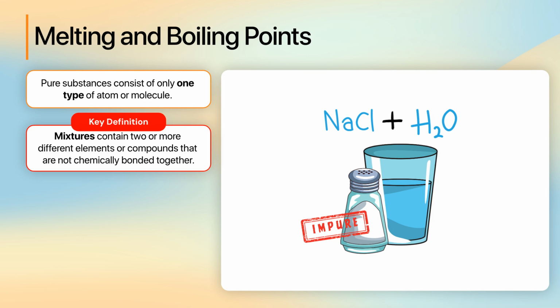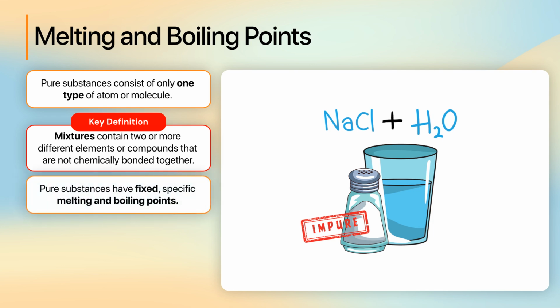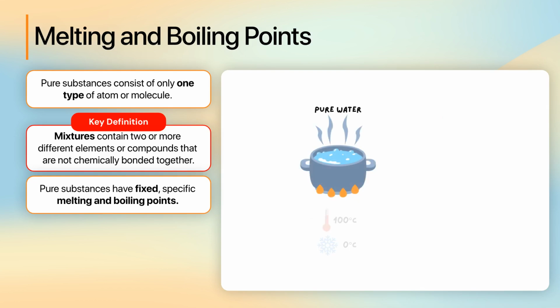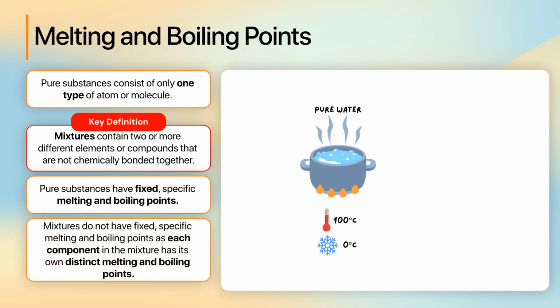One of the key differences between pure substances and mixtures is their melting and boiling points. Specifically, pure substances have fixed, specific melting and boiling points. For instance, pure water boils at exactly 100 degrees Celsius and melts at exactly 0 degrees Celsius under standard atmospheric conditions. On the other hand, mixtures, since they contain multiple different substances, do not have fixed melting and boiling points.